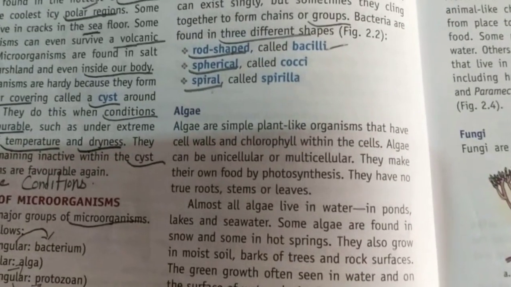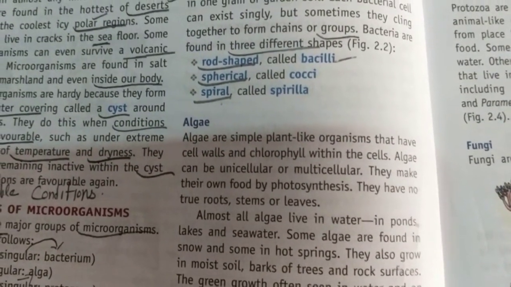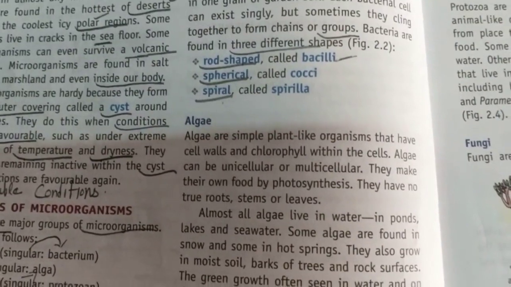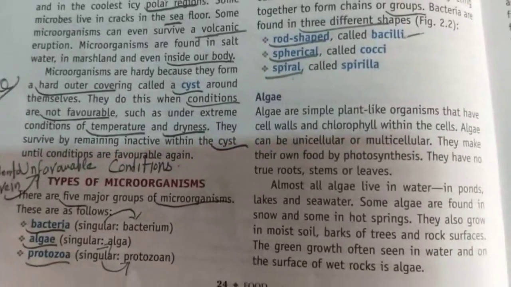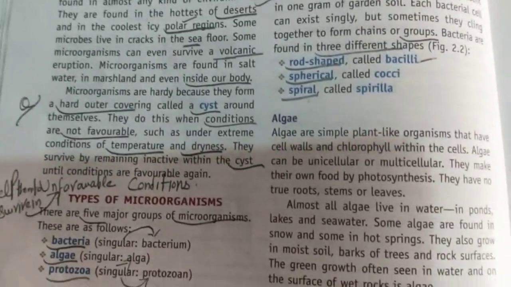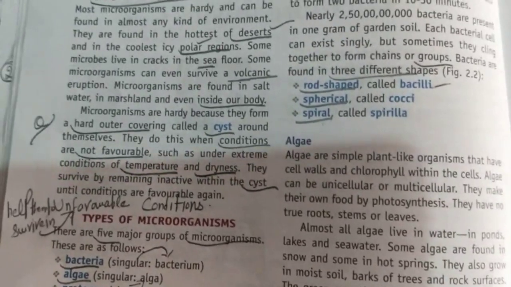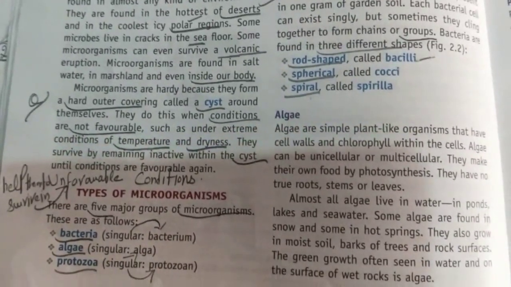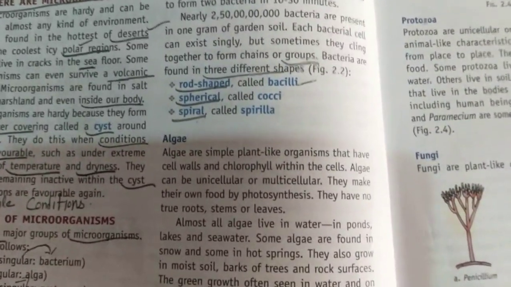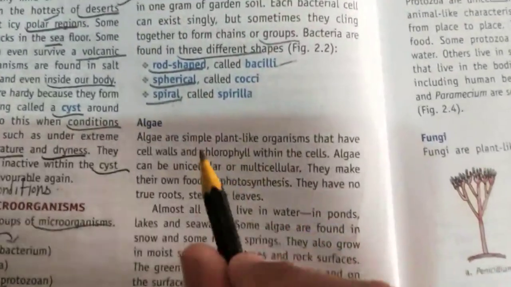Good morning to all. We are continuing with our next lecture of microorganisms. On that day, we have done the types of microorganisms. 5 types are there: fungi, virus, bacteria, algae, and protozoa. So today we will discuss the algae. Means we will be reading the algae part of microorganisms.